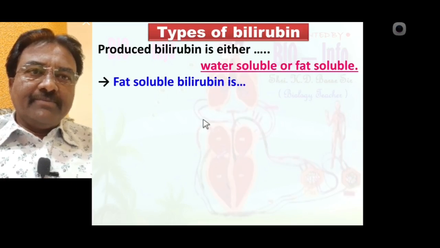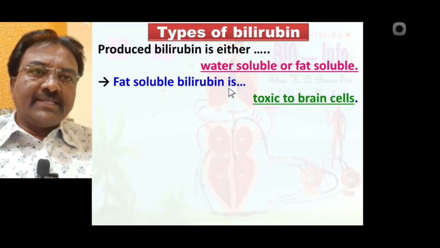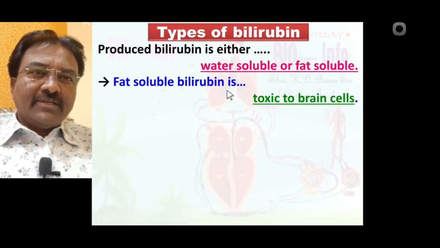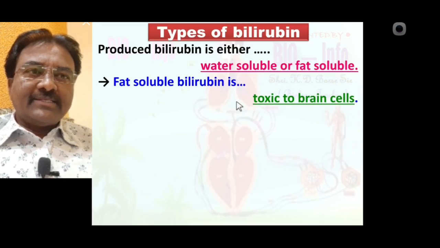Fat soluble bilirubin is very dangerous or toxic to the brain cells. You know, brain cells are known as neurons or nerve cells. So fat soluble bilirubin directly affects brain cells, and due to this the brain cells become damaged. So fat soluble bilirubin is more toxic to the brain cells.